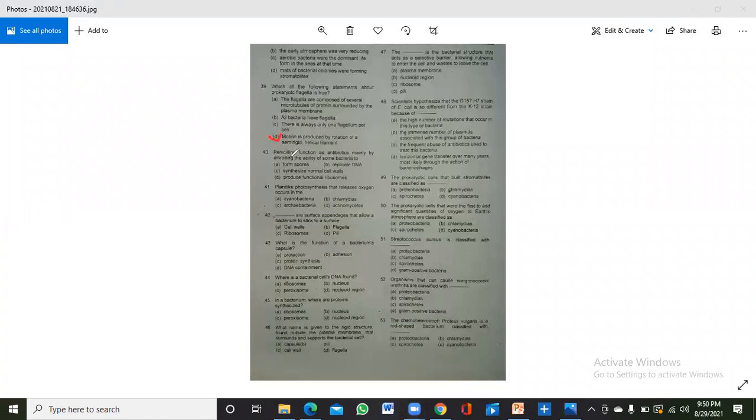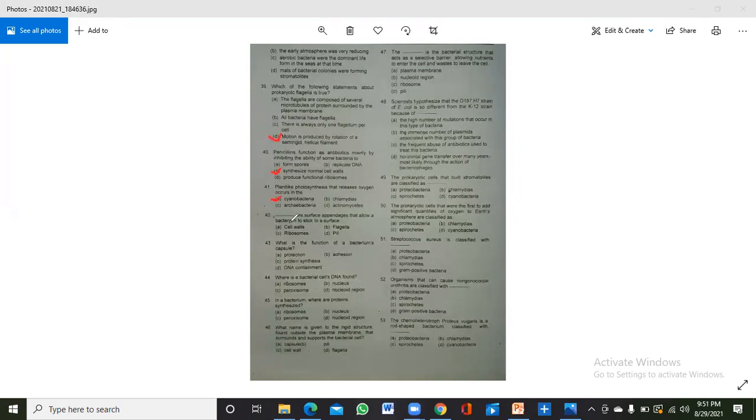Penicillin is found as an antibiotic mainly by inhibiting the ability of some bacteria to synthesize a normal cell wall. So penicillin inhibits cell wall formation, and how it does so, I have made a video about the mechanism of penicillin, so watch that video. Plant-like photosynthesis that releases oxygen occurs in the cyanobacteria.